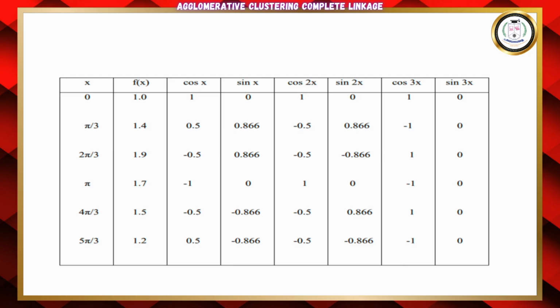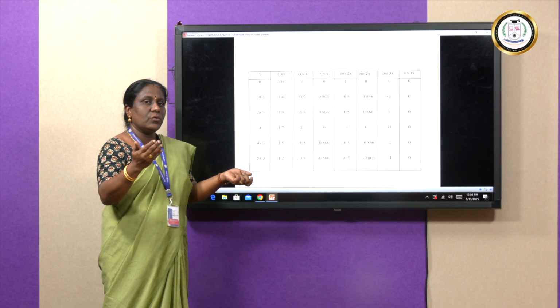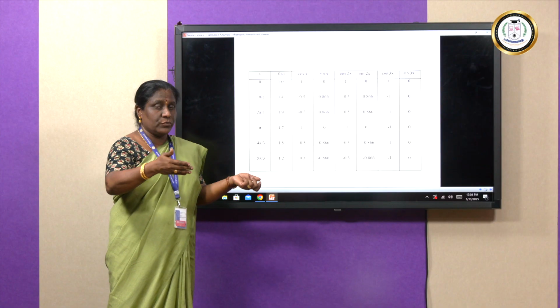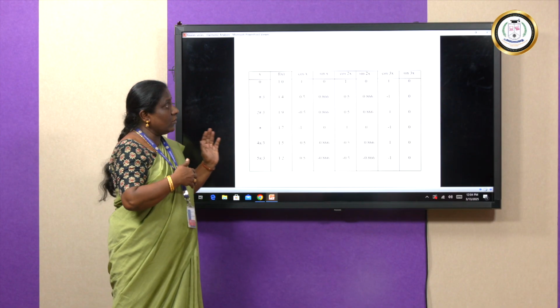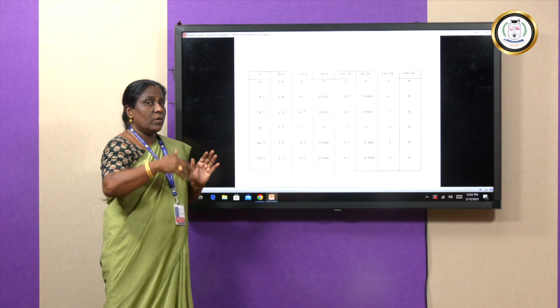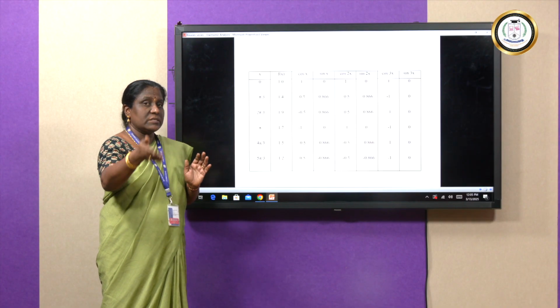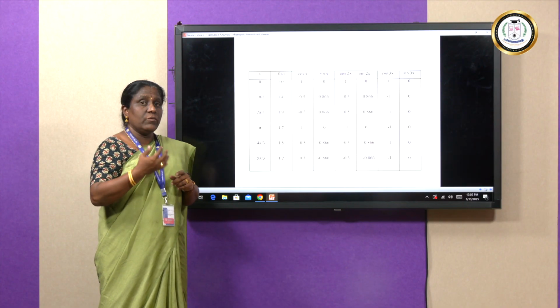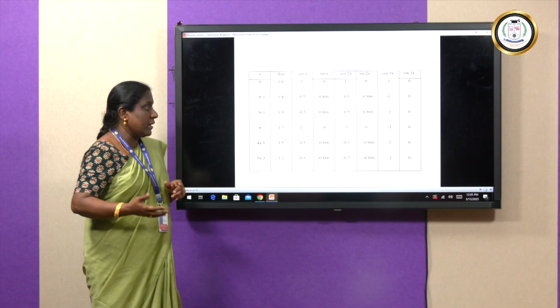The second column is y equal to f of x. The third column is cos x. Now, if you want, you can include y into cos x as your fourth column, or you complete all sines and cosines, then add y into cos x, y into cos 2x, y into cos 3x for calculating a1, a2, a3. So, this is what we are going to do.